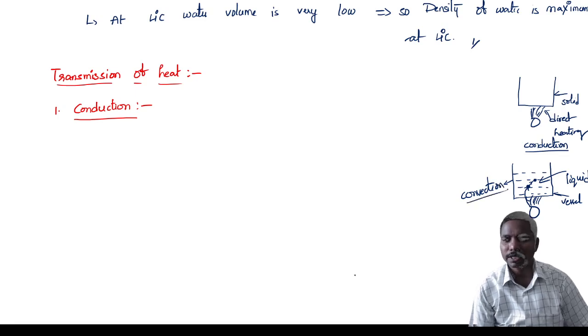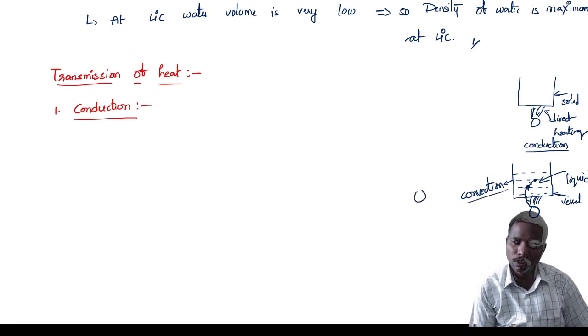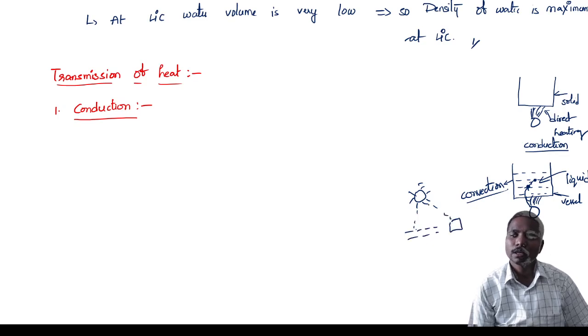Radiation process. For example, we are getting the heat from the sun. Due to that heat, water is heated, solids are heated. So that means here without any contact, no contact, also those are heating.